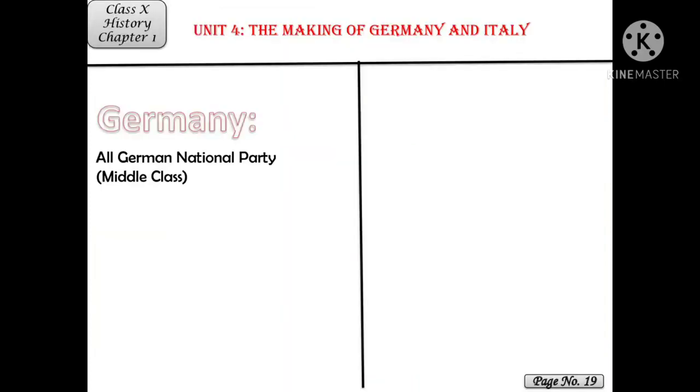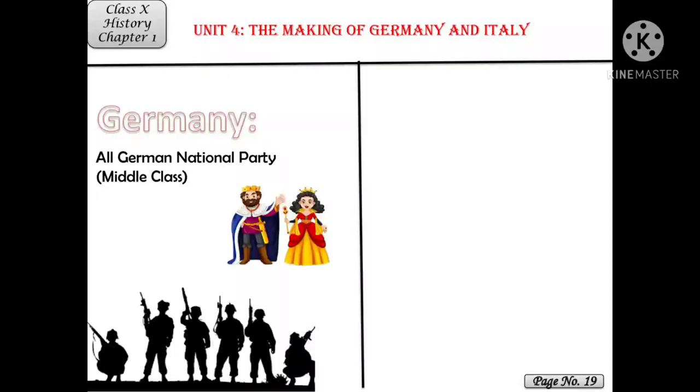In our last class we studied about how the all German national party was formed by the middle class, but because of their mismanagement the party didn't come into power. They were suppressed by monarchy and army officials. Does this mean that the all German national party lost? No. Actually, they got support from rich Junkers of Prussia.